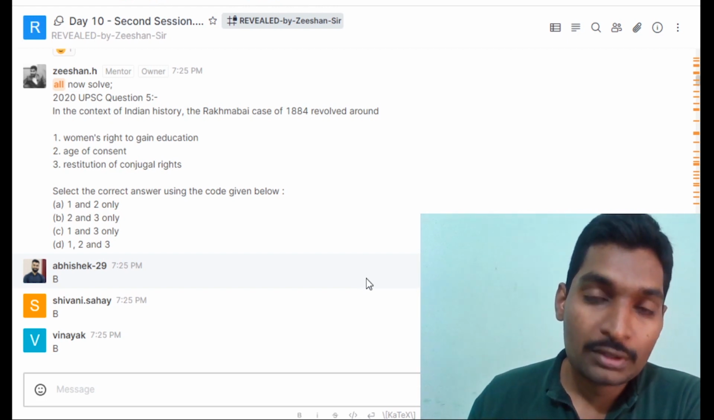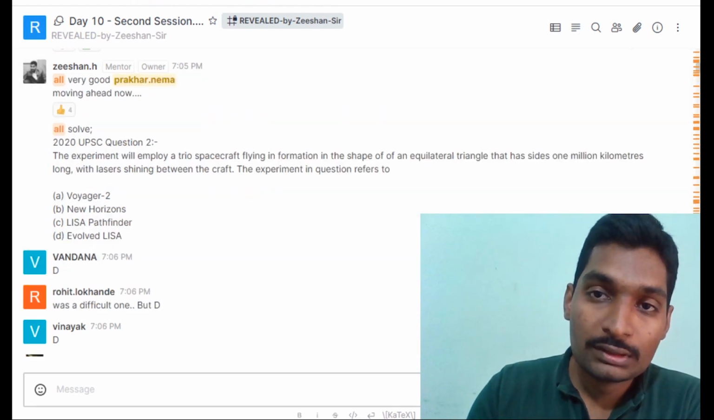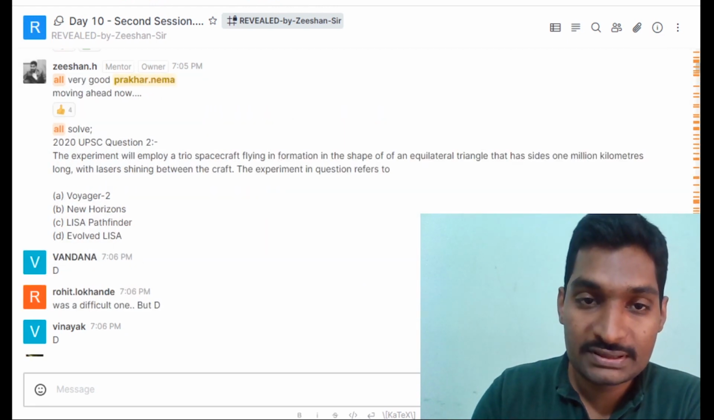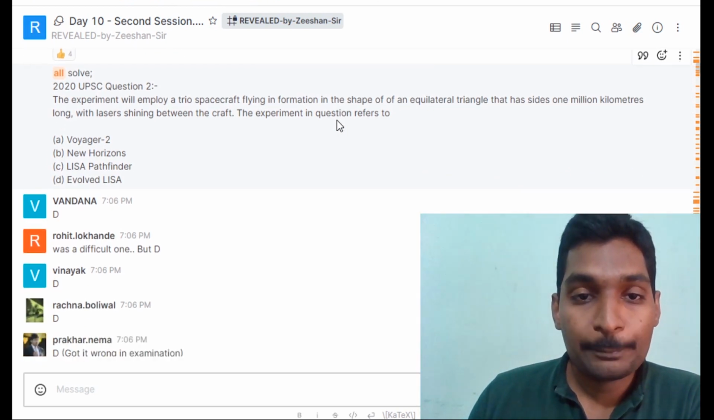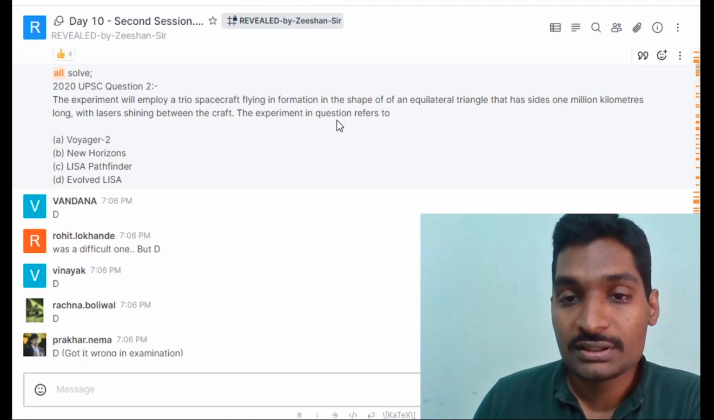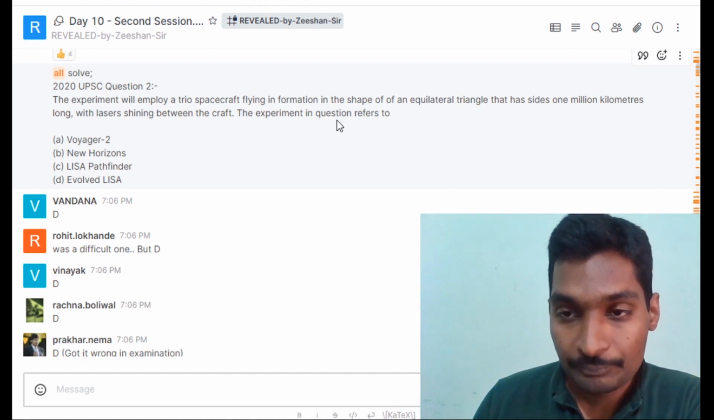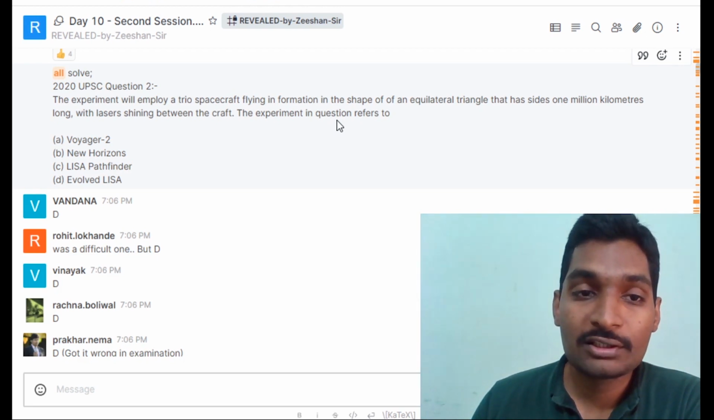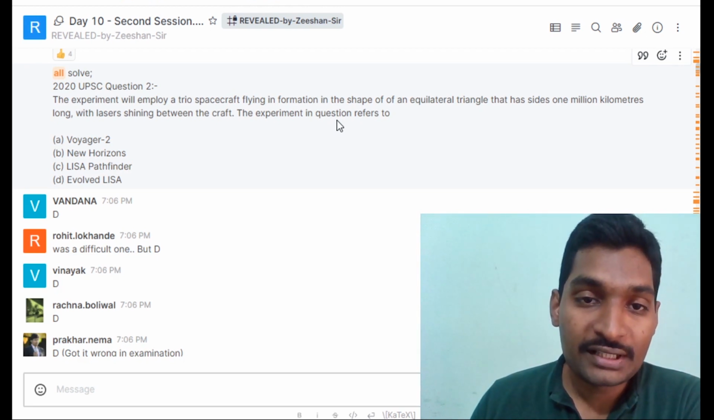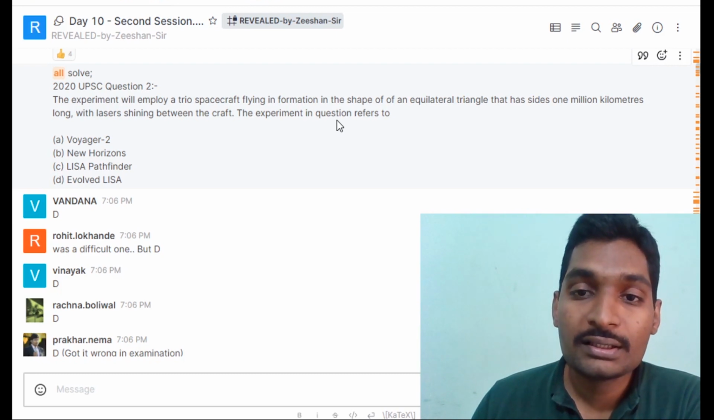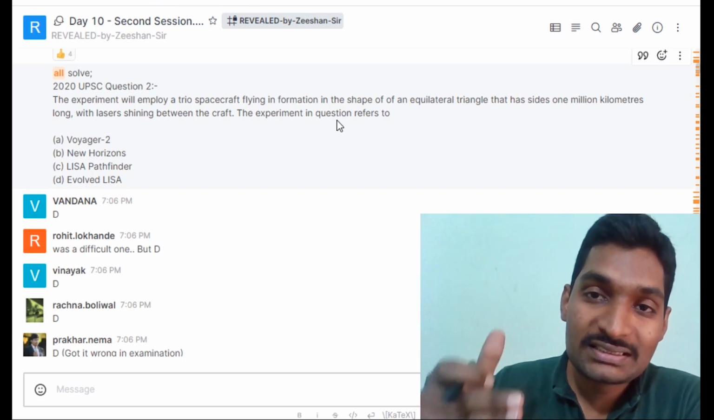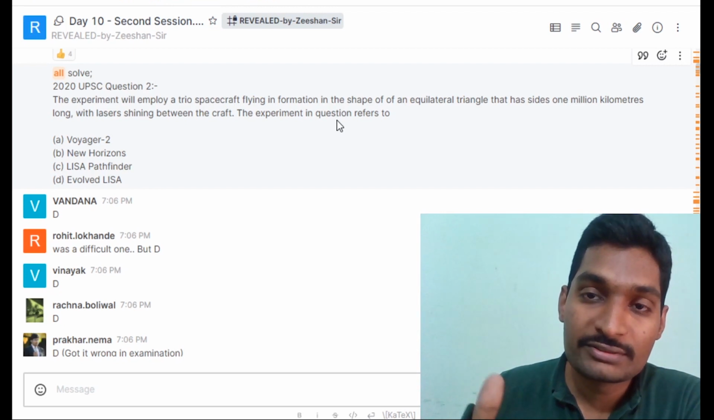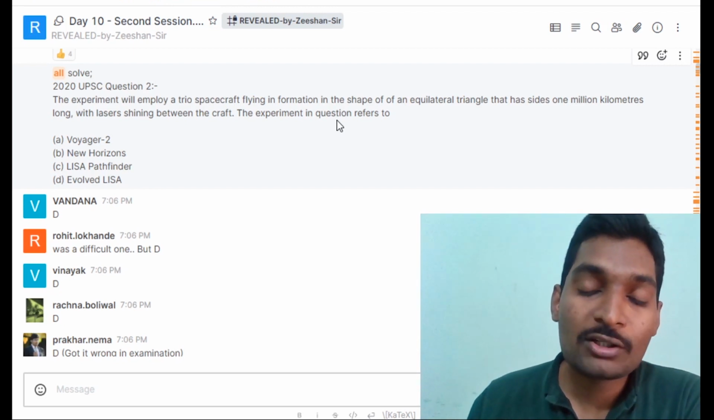Moving ahead, the next question from the 2020 UPSC paper was: the experiment will employ a trio of spacecraft flying in formation in the shape of an equilateral triangle that has sides 1 million kilometers long with lasers shining between the craft. The experiment in the question refers to. Now this question is a very good example of how UPSC sets traps for the civil services aspirants. Now option A and option B.